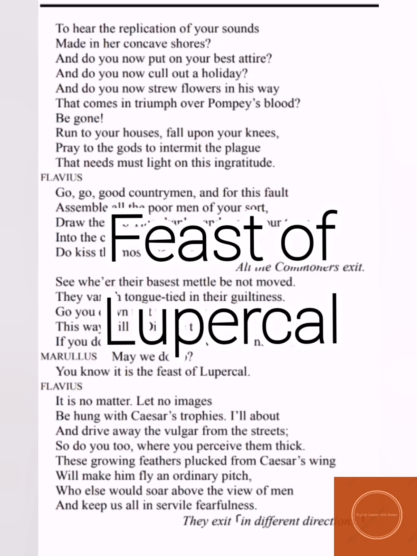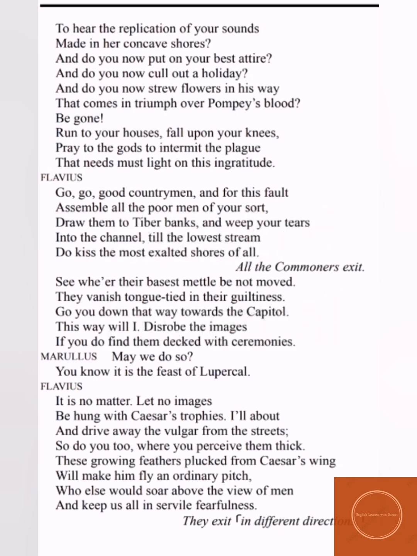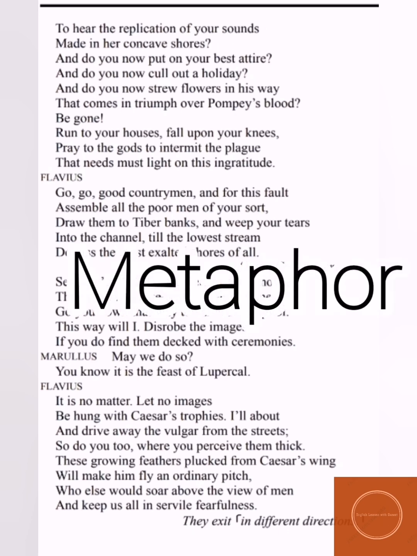Now Flavius is more assertive, and he says to Marullus, don't worry about it, it is no matter. Let no images be hung with Caesar's trophies, means with any honor for Caesar, any flowers, any garlands or anything like that. Then he says, I'll about and drive the vulgar from the streets, means the common people, and you also do the same wherever you find them together. These growing feathers plucked from Caesar's wing will make him fly an ordinary pitch, who else would soar above the view of men and keep us all in servile fearfulness.